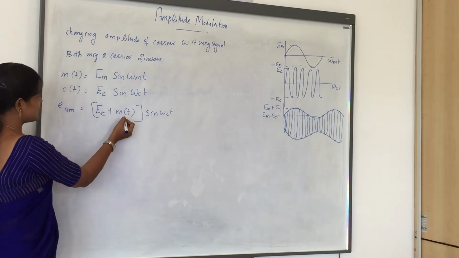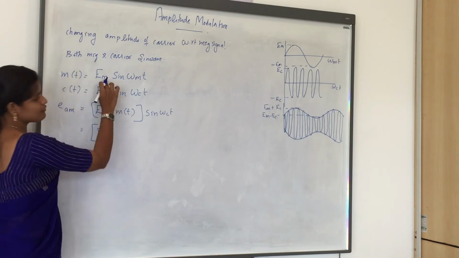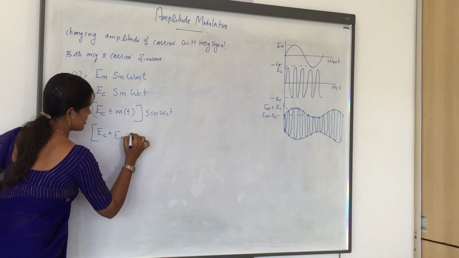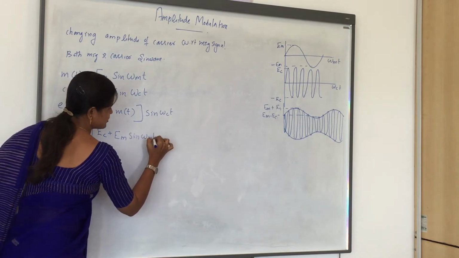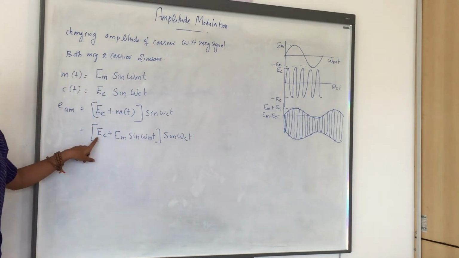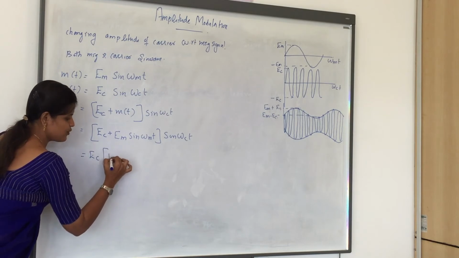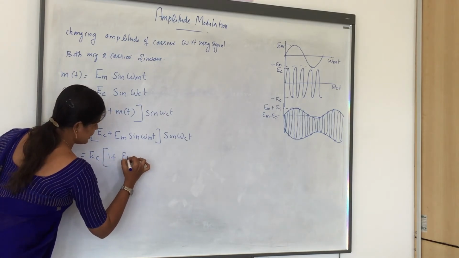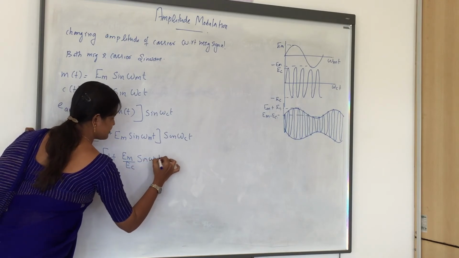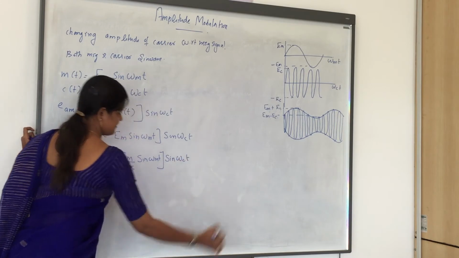So we can substitute m of t here. It becomes EC plus Em sine omega m t, into sine omega c t. Just take this EC out. So the equation becomes EC into 1 plus Em by EC sine omega m t, into sine omega c t.